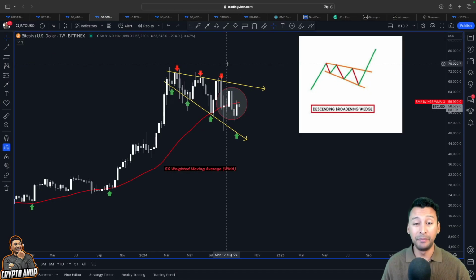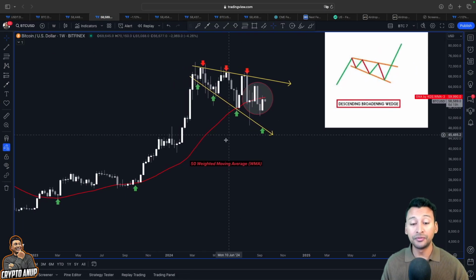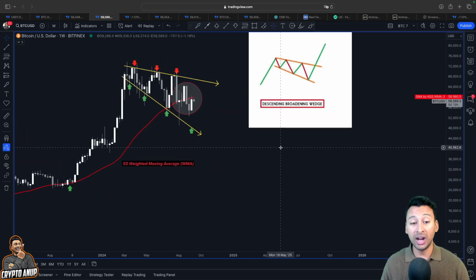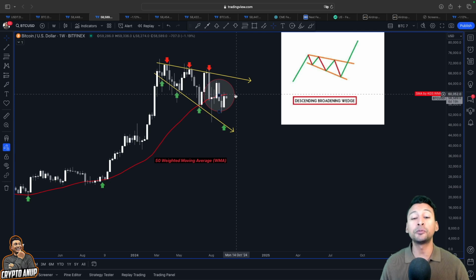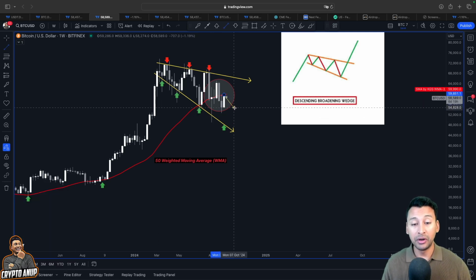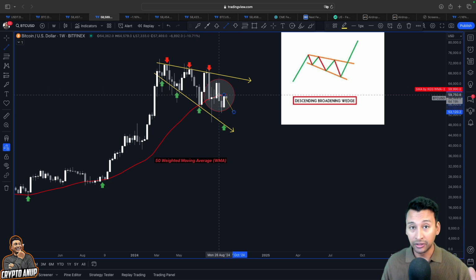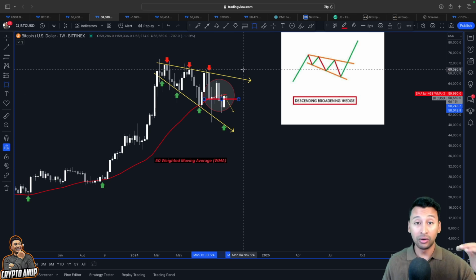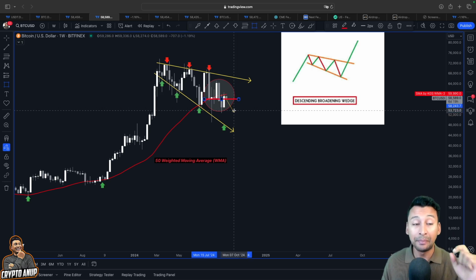But yes, I am aware Bitcoin has lost the support again from this 50 weighted moving average, and in history, losing the support from this 50 weighted moving average has resulted in a very bearish move. And right now, if you look at this price action, the weekly has closed below the 50 weighted moving average, which sits around 60,000. So even though it looks like a bearish continuation for Bitcoin, I strongly believe this 57, 58 for now will be considered as one of the most important supports for Bitcoin. And as long as the weekly candle remains above this trend line around 57,000, let's not panic.